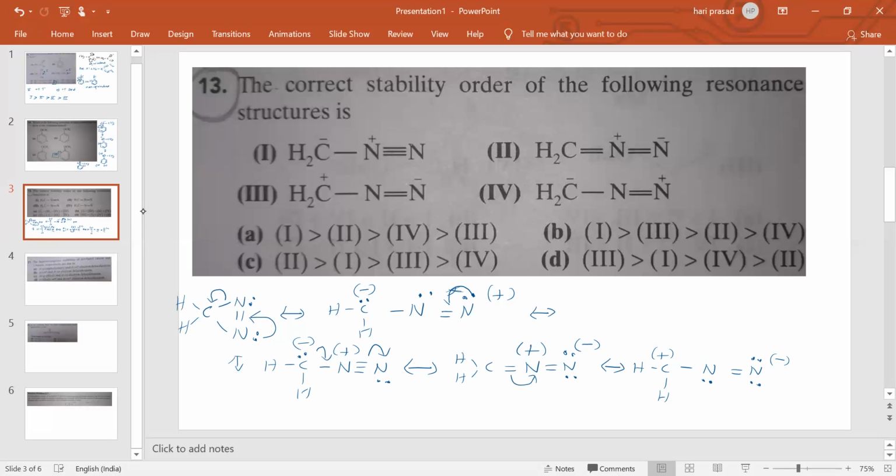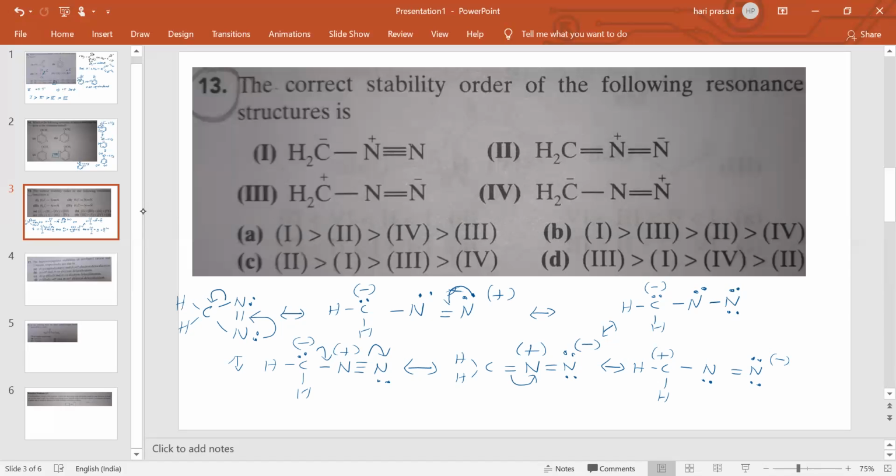Otherwise, we will do one thing: this pi bond will shift here. Like that we will do it. Therefore, CH2 with a negative charge here, then a single bond N, then this double bond. Here this shifts as a pi bond, lone pair. So the lone pair gives a single bond N, with two lone pairs.